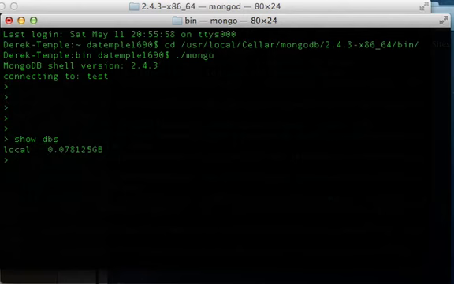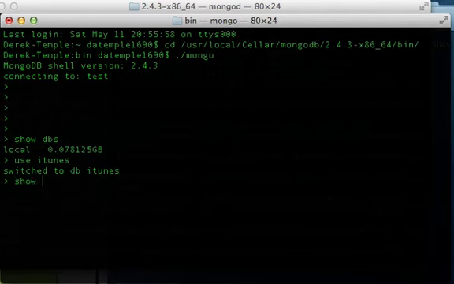So let's go ahead and create a database. We're going to say use, and we're going to go ahead and name this iTunes. And now it should say that you have switched to database iTunes. So this is how you connect to a database and create a database in Mongo.